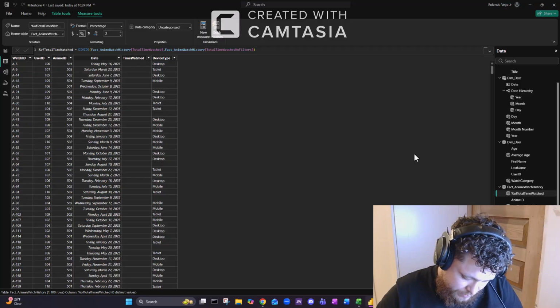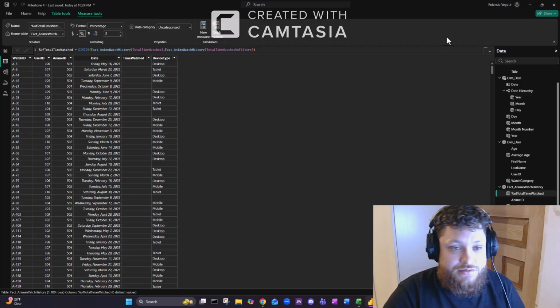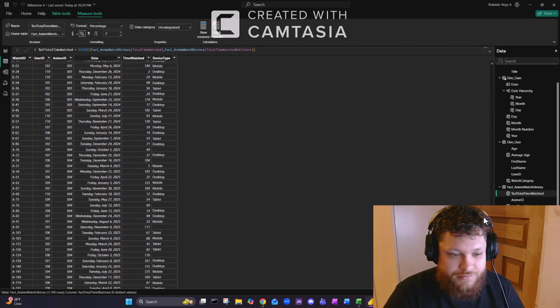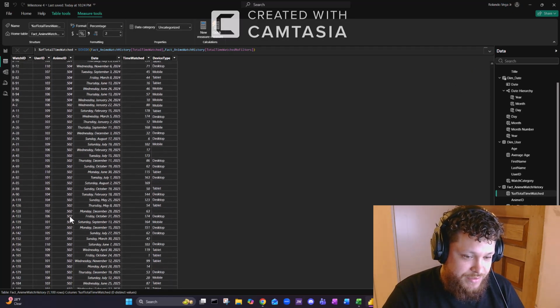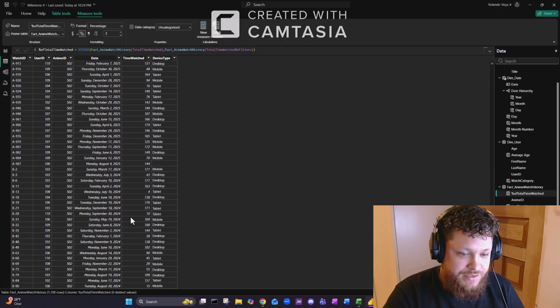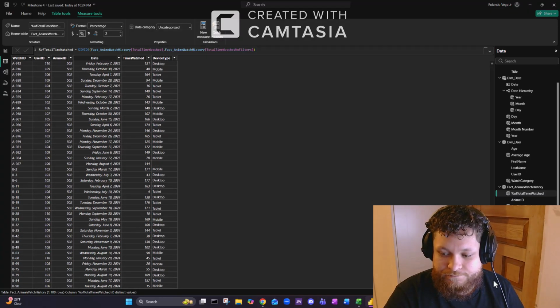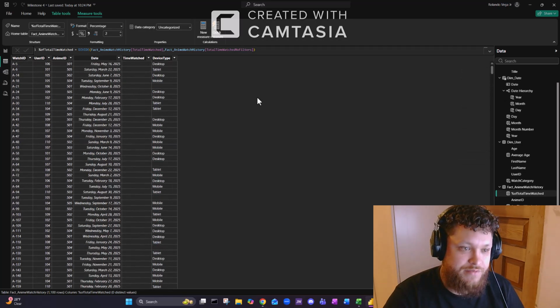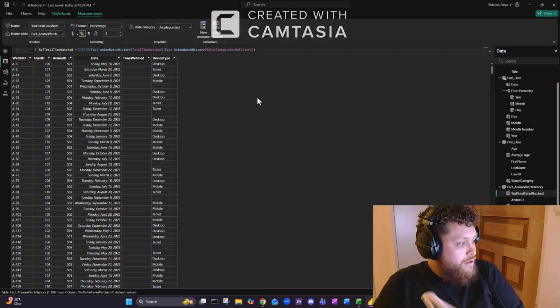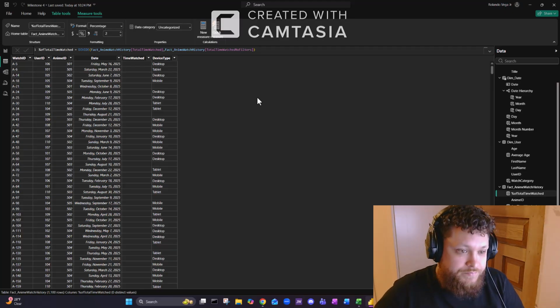The only difference between the two tables was that table A was 2025 and table B, as I mentioned, is 2024. So I took the 2024 table and appended it to the 2025 table.